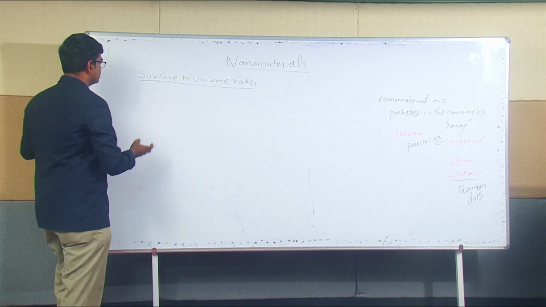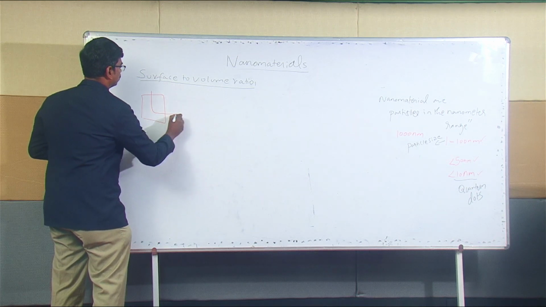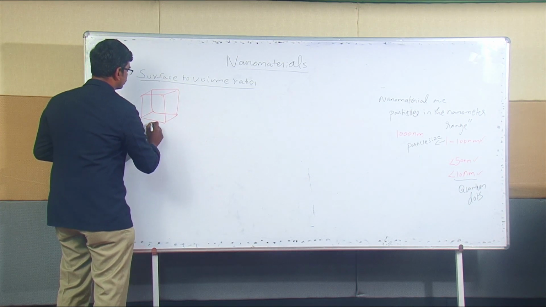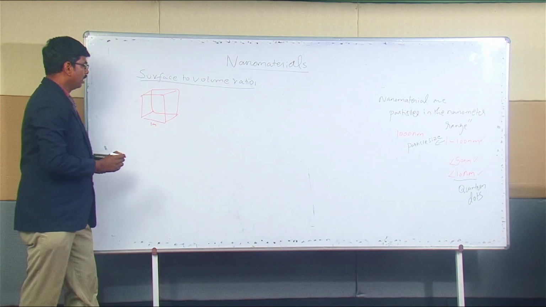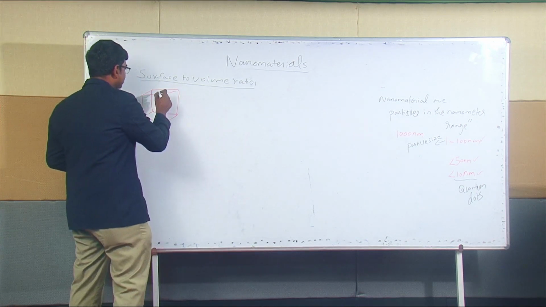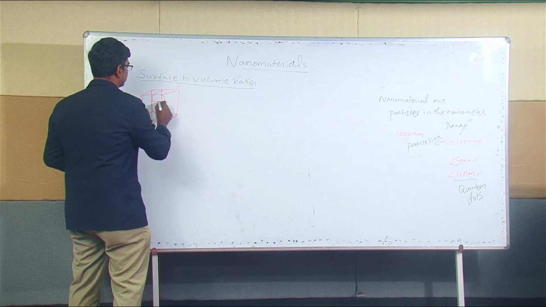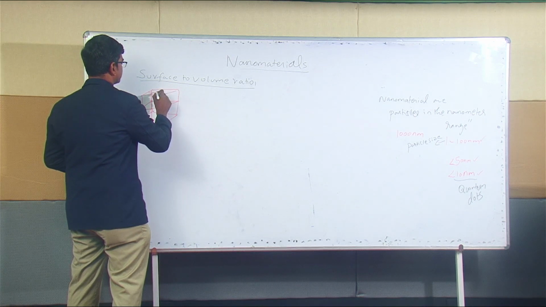So consider a cubic material with side 1 meter. Let me consider it as 1 meter. And if I cut this into 8 spheres, I can cut this into 8 spheres.